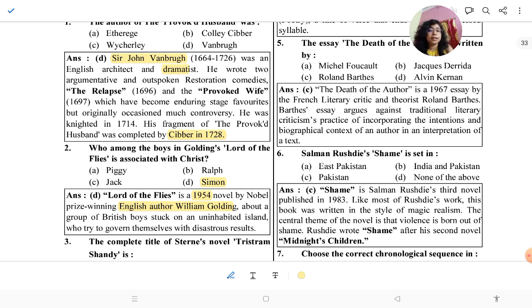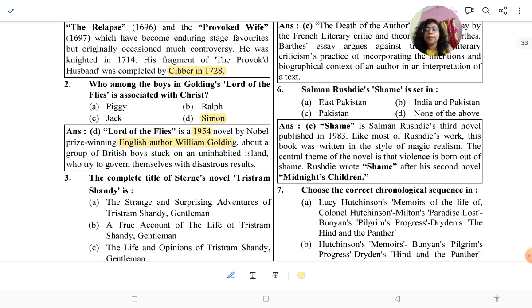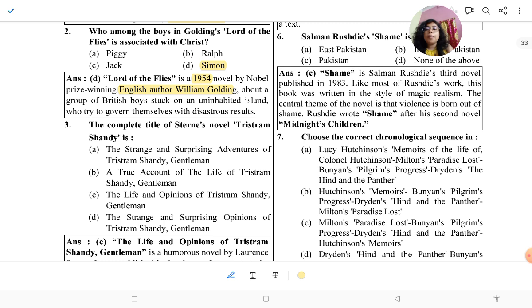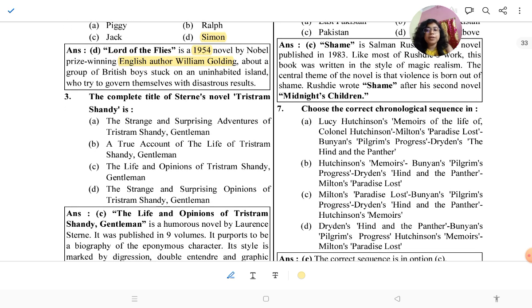This text was rejected by many publishers, maybe 11 or 12, but after it was published it became famous, and it is his first novel.